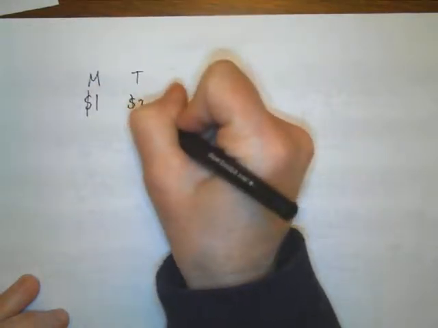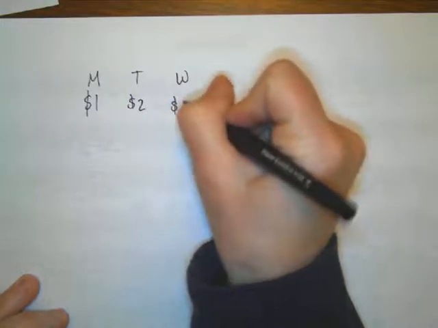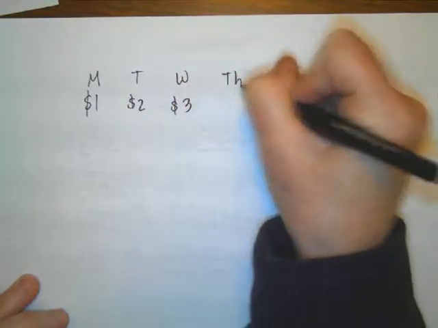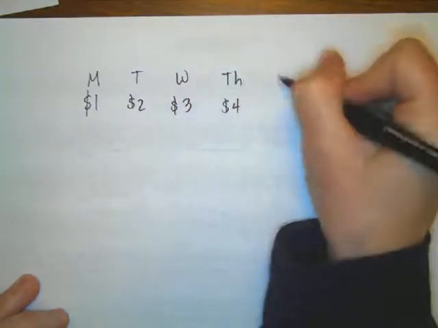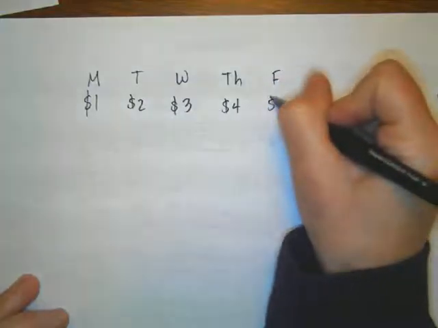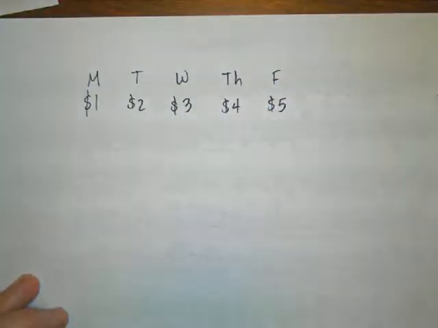So let's say I gave you money every school day. On Monday, I gave you $1. On Tuesday, I gave you $2. Wednesday, I gave you $3. Thursday, $4. And Friday, I gave you $5. I would be a very broke teacher if I did that.